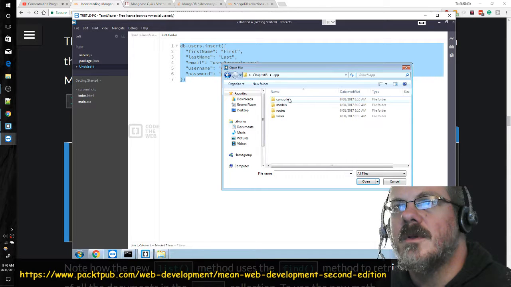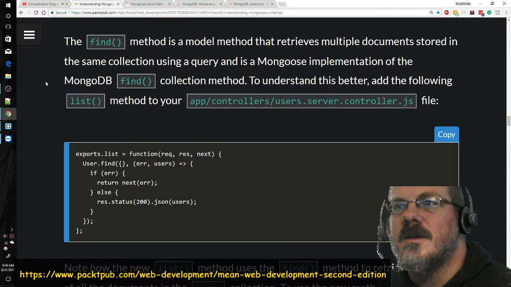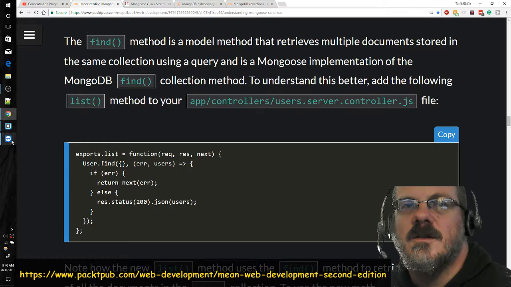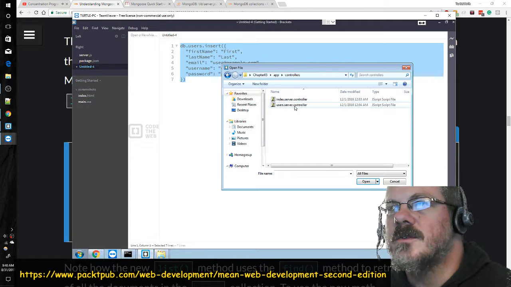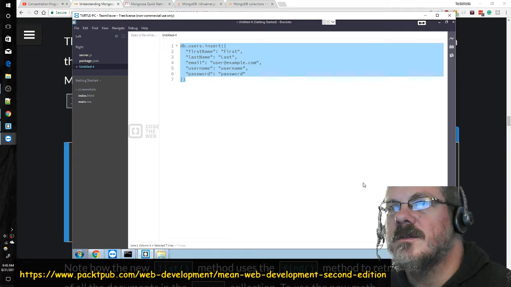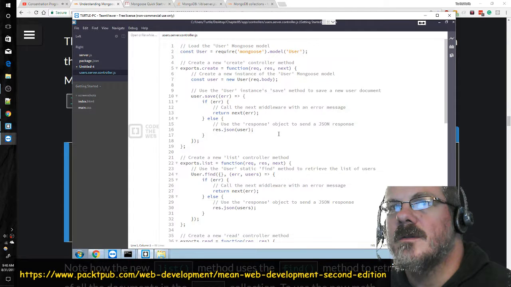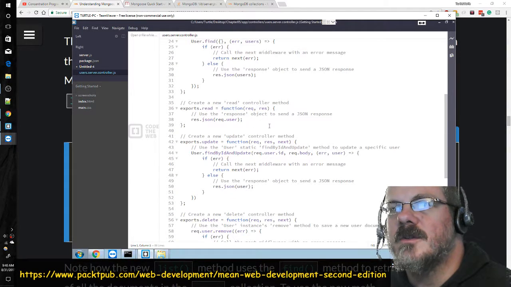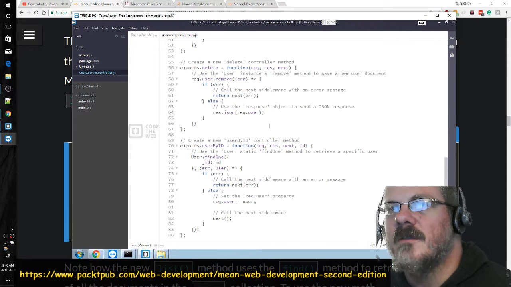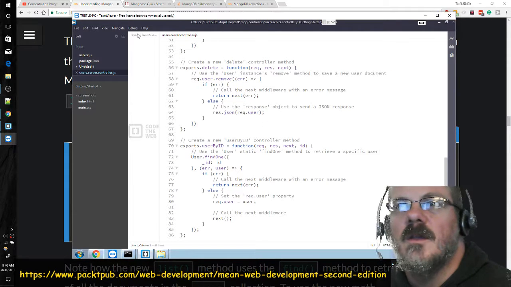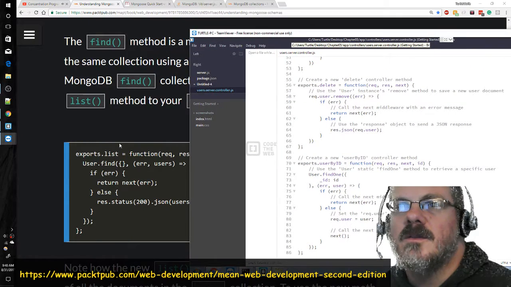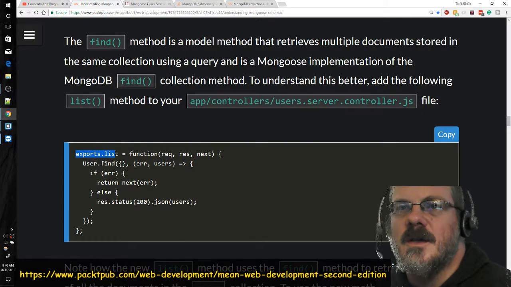App, controllers. Which one did it say? Users, I think so. User server controller JS. And it was wanting us to put something in here. File's a little bit bigger than I was expecting. Here's the easy way. We'll do exports list. Copy.